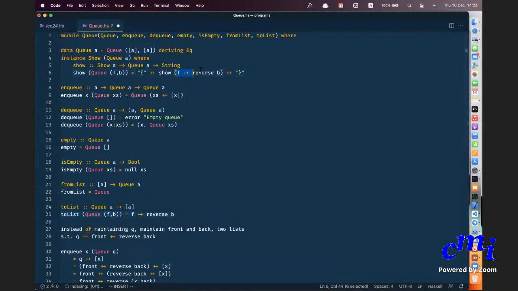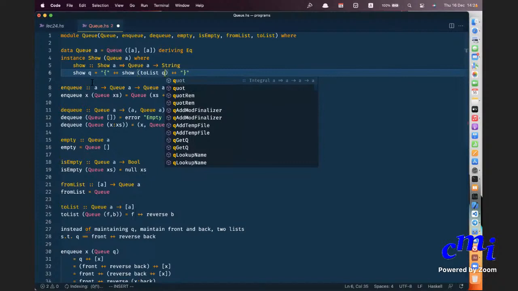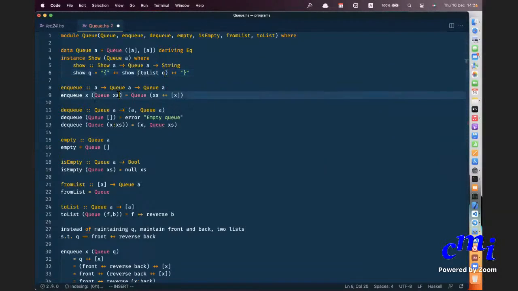Yes, so now I can just say here show to list, yes, any queue. To show it, I'll just convert it to a list and show the list. Okay, great. NQ should actually, so your original queue is FB, and I will say the new queue will be Q F comma X colon B.